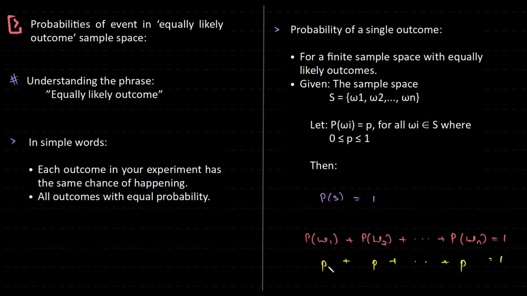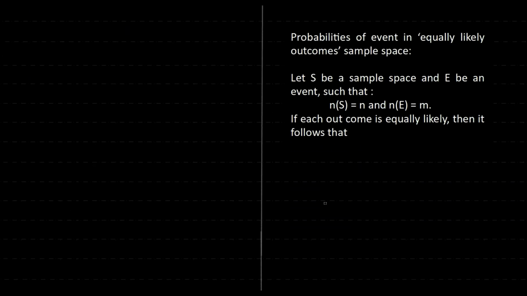Now, there are n of these, n times. So p plus p, n times, is what? np, which is equal to 1. So therefore p is equal to 1 by n.